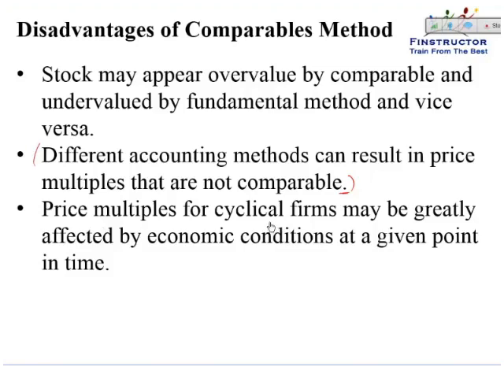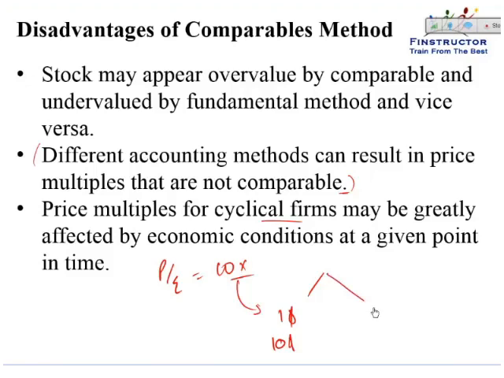For cyclical firms, price multiples can be greatly affected by the economic conditions. So earnings can often turn negative during bad times and can become highly positive during good times. So if we just use a standard 10 times multiple, if we say that the price to earnings should be 10 times, then in bad times when earnings are, let's assume, just $1, we will blindly say that the price should be $10.